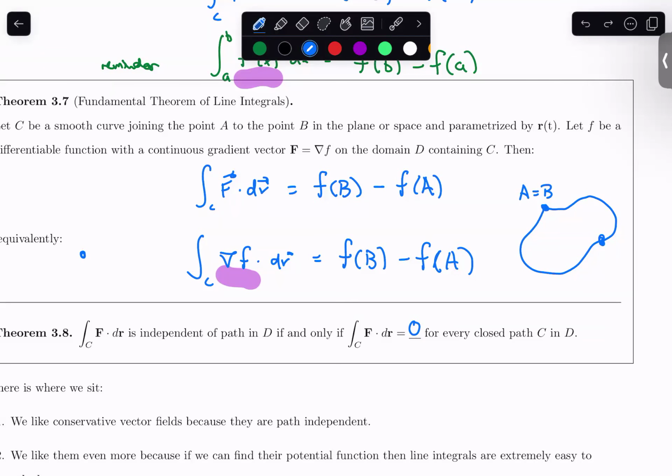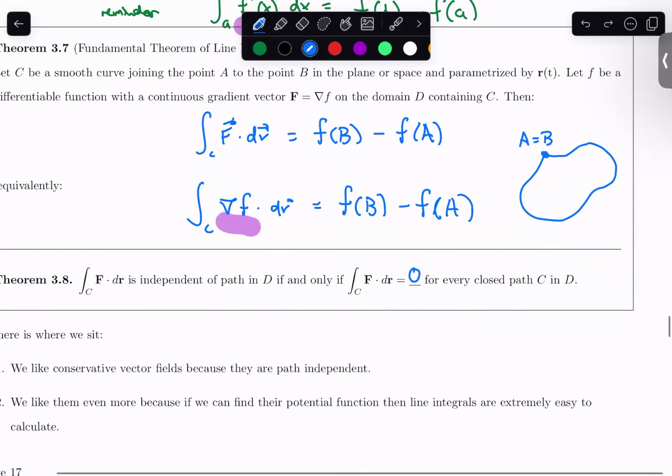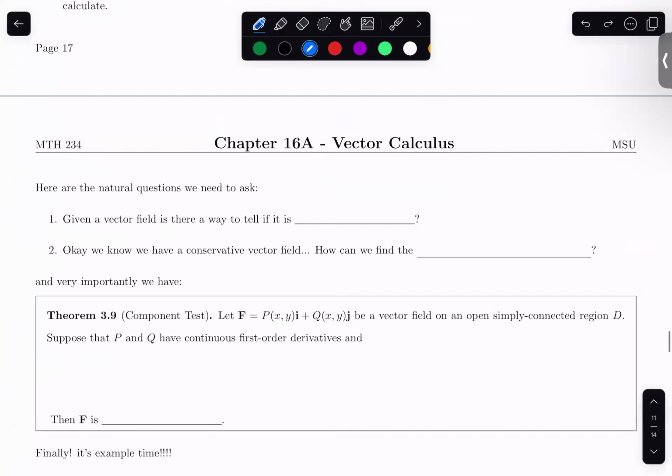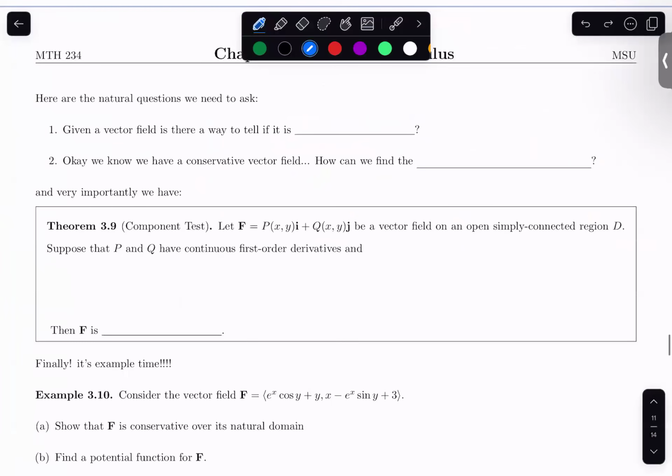All right, so let's see. As of right now, we like conservative vector fields because they're path independent. And we like them even more because if we can find a potential function, then we can evaluate line integrals quite quickly. So my question becomes, given a vector field, how do I know if it's conservative or not?